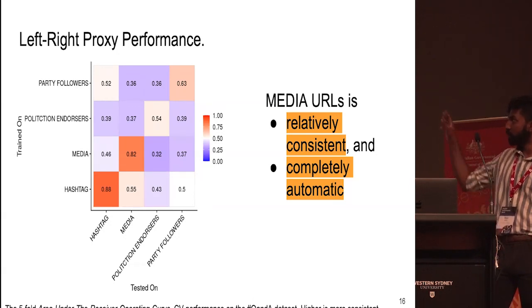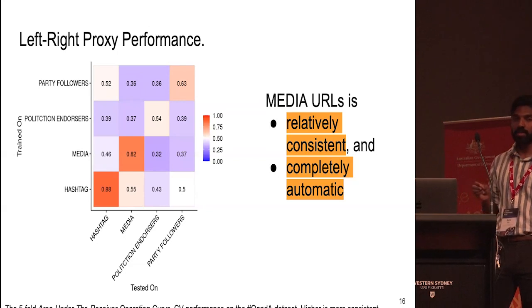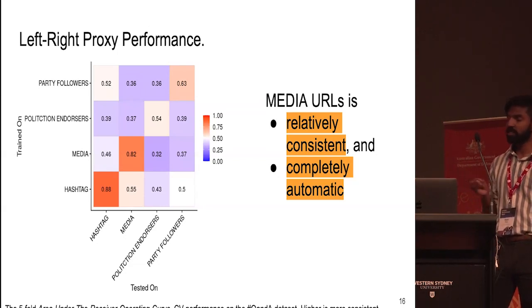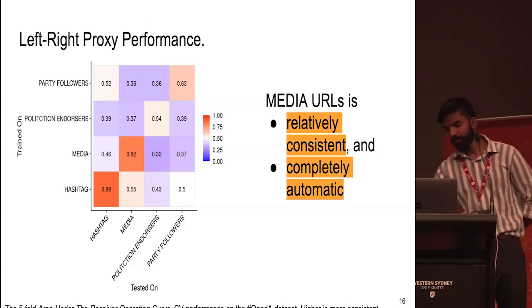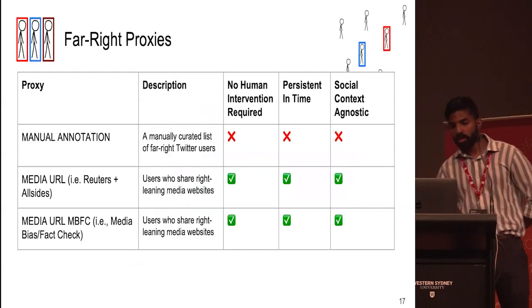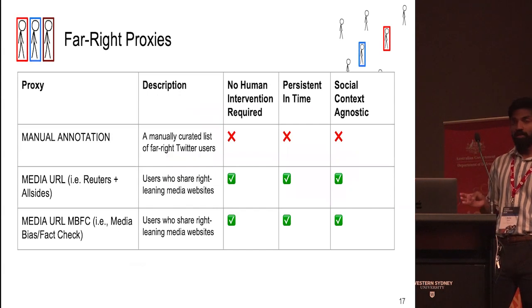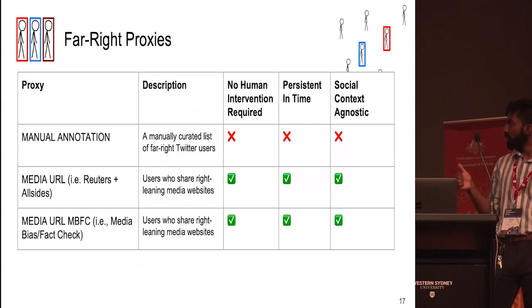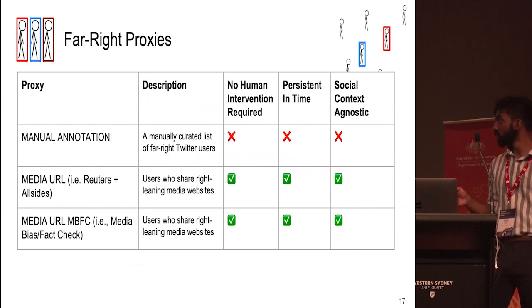We also see a lot of blue in the off-diagonal, and this suggests that these proxies are capturing different aspects of ideology. We have 3 far-right proxies as well. 1 is manually annotated, and 2 are based on this media URL idea. The 2 media ones, one of them is based on mainstream media, and the other is based on conspiratorial or fake news media.